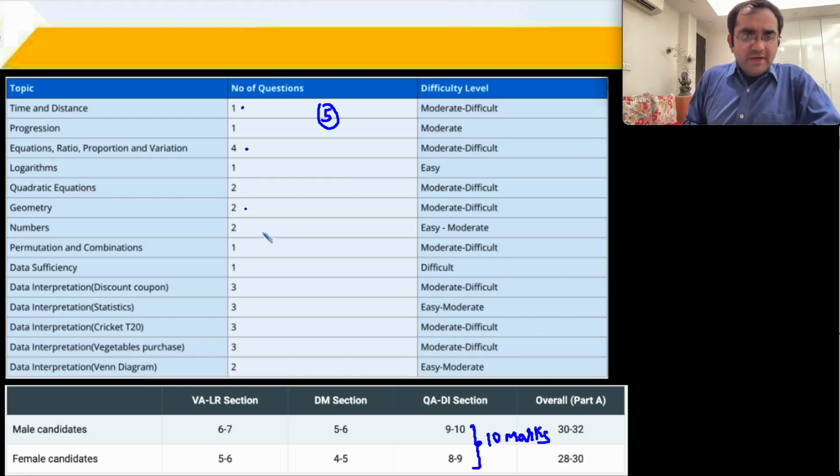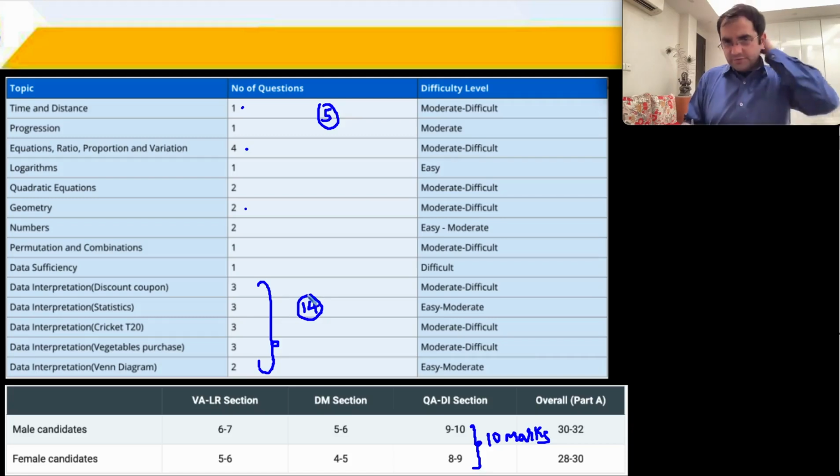उसके अलावा you had other things, and all of this is because your DI was for half the paper. आधा पेपर तो आपका DI था, तो DI से you cannot escape. The level is okay, it's not difficult, the level is okay, it is manageable. तो ये आपका arithmetic हो गया.